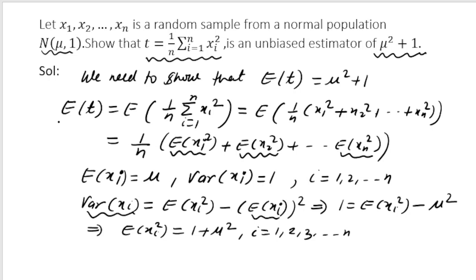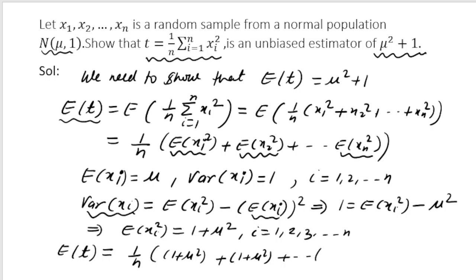So using this information that I have got, I am now moving ahead with expectation of T. So what is expectation of T now? It is 1 by n, and expectation of x1 square is equal to 1 plus mu square, expectation of x2 square is also equal to 1 plus mu square, and so on up to expectation of xn square, that is equal to 1 plus mu square.